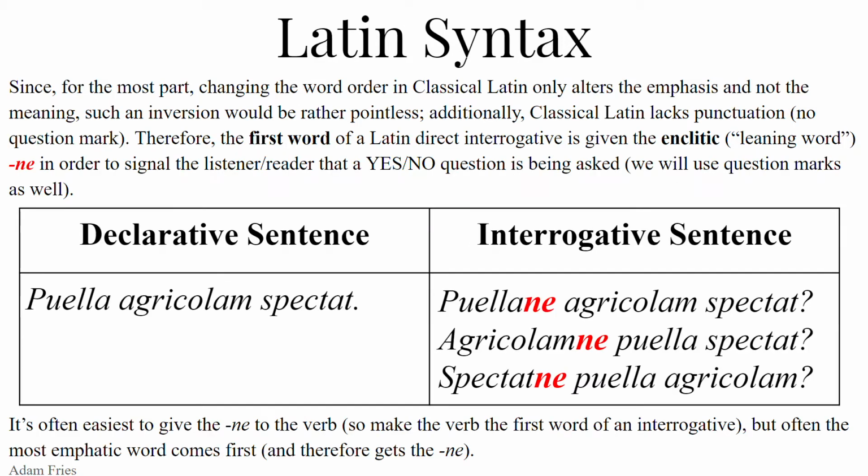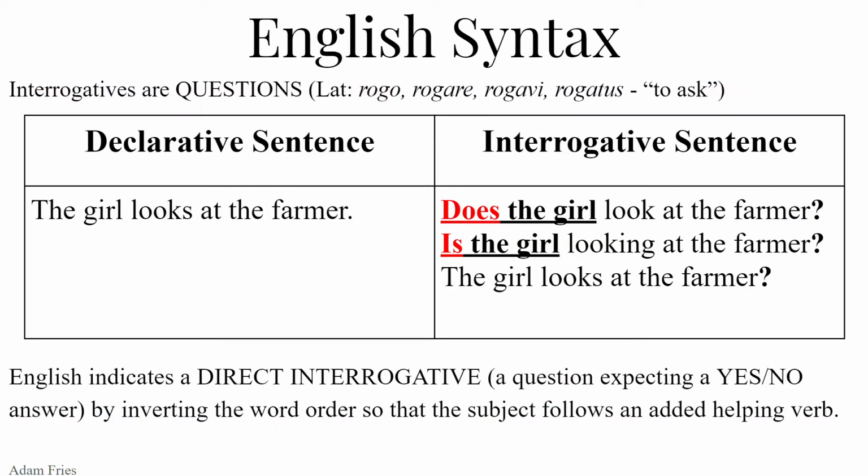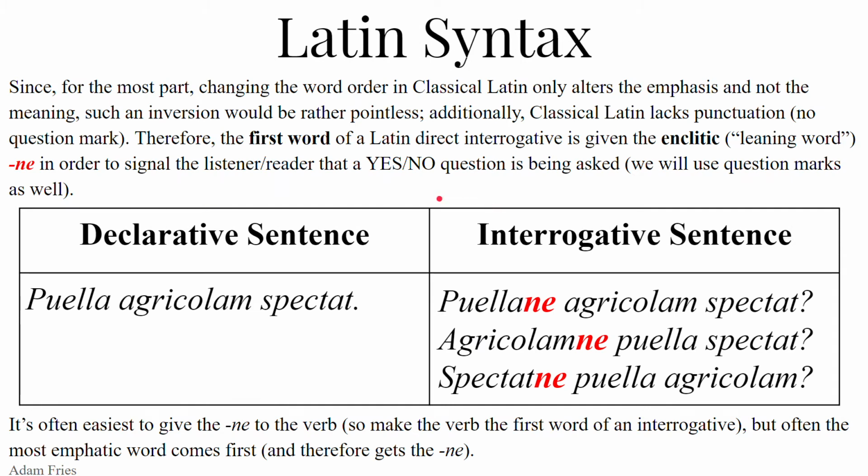Now Latin, by comparison, if you change the word order in Latin, it doesn't really do much but change the emphasis. It doesn't change the meaning of the sentence. Whereas English shows syntax by word order. If you change the word order, you change the meaning, you change the syntax. Latin goes by word ending: what ending goes on the word, not necessarily the order. So such an inversion of the helping verb and the subject like English does would do nothing in Latin, considering Latin also at this point doesn't have helping verbs.